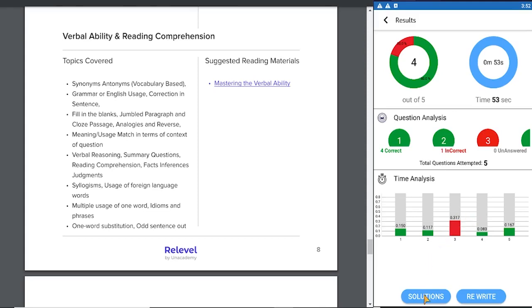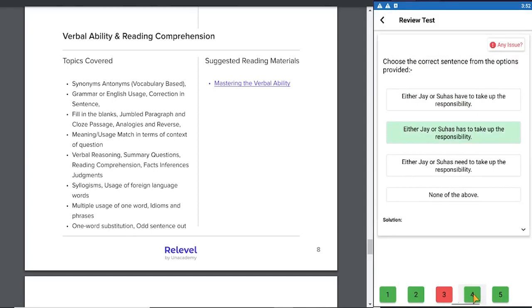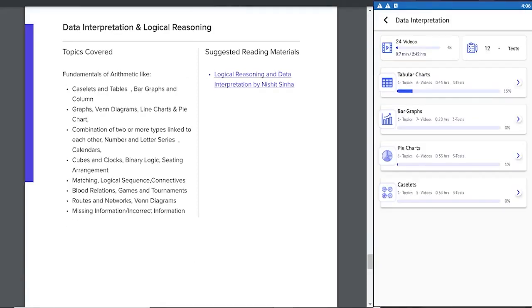So let's see the solutions. Here for the first answer, I got a detailed explanation. Similarly, all the answers have a detailed explanation. Now that we have covered quantitative ability, verbal reasoning and reading comprehension, we go to the next section, which is data interpretation and logical reasoning.